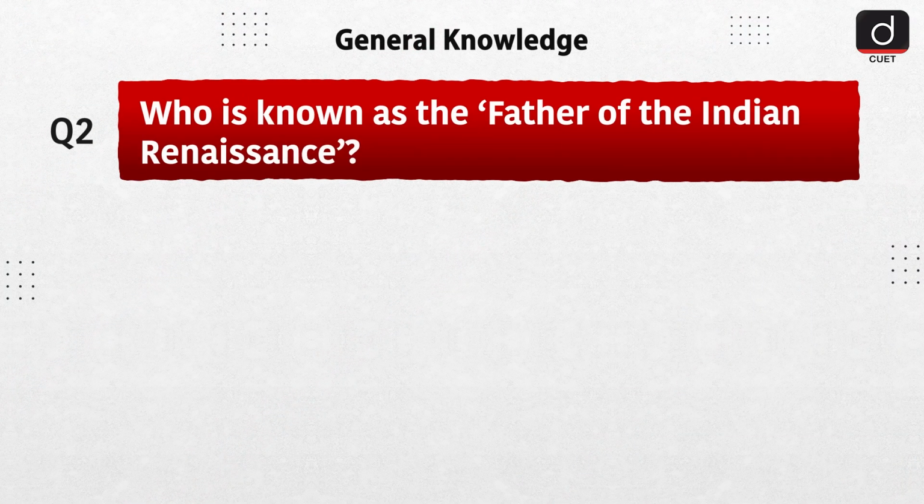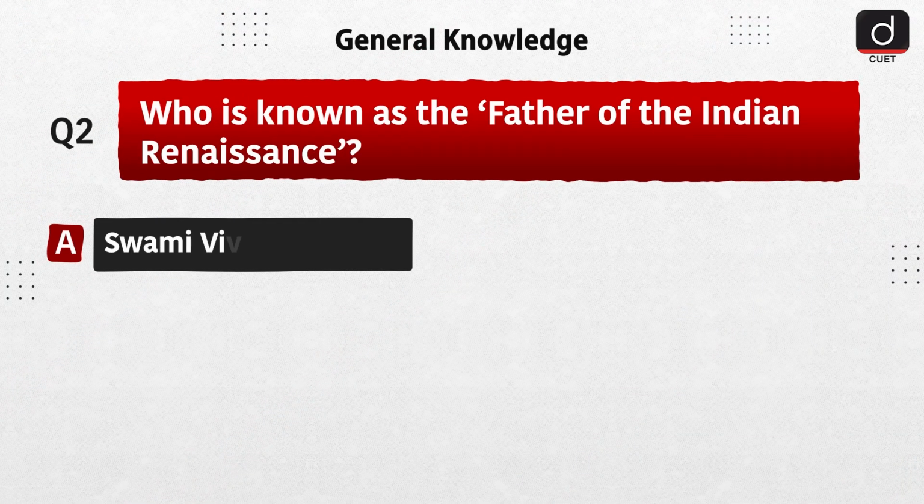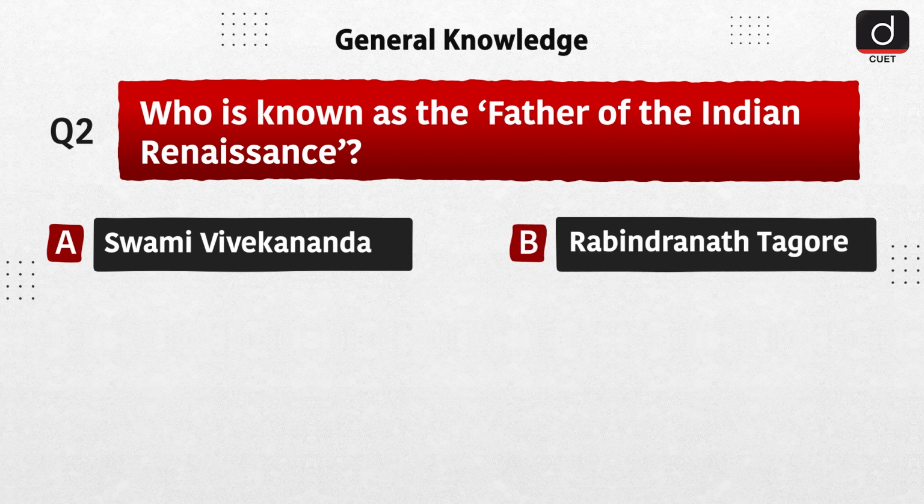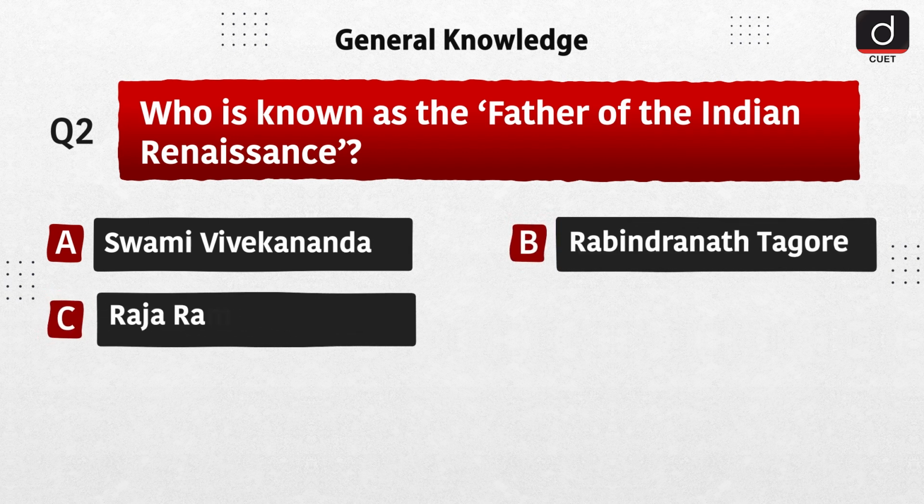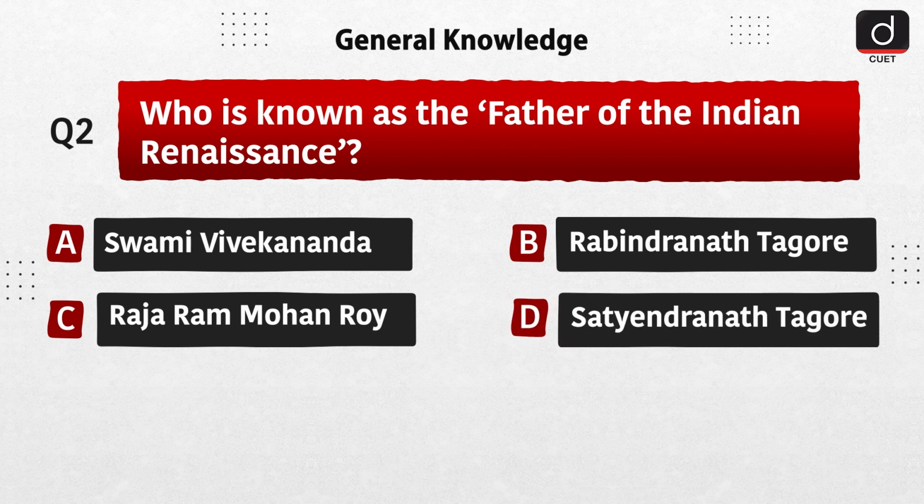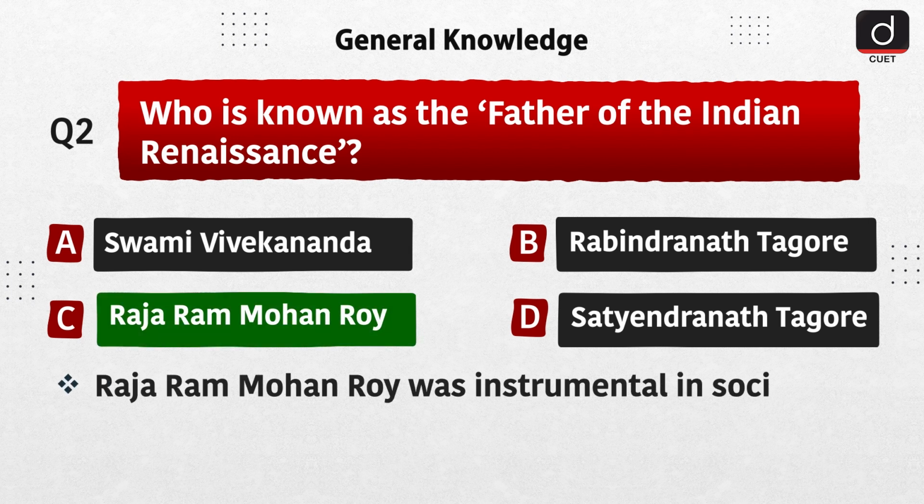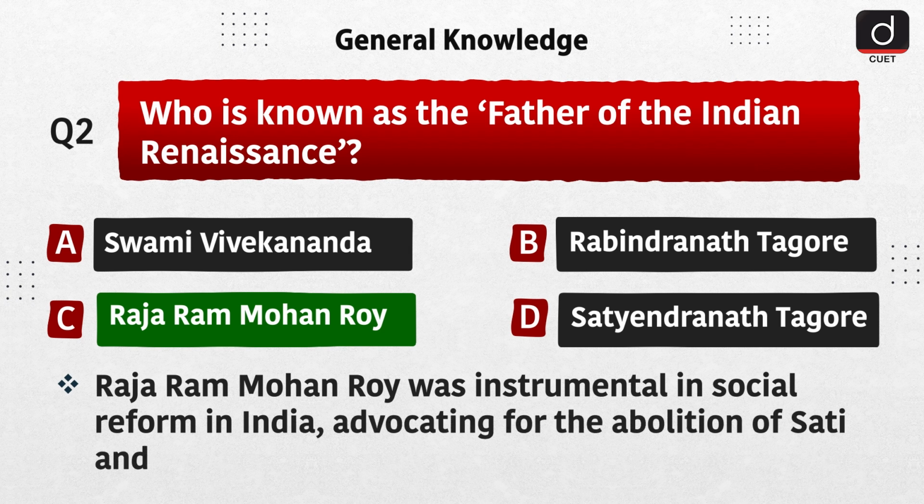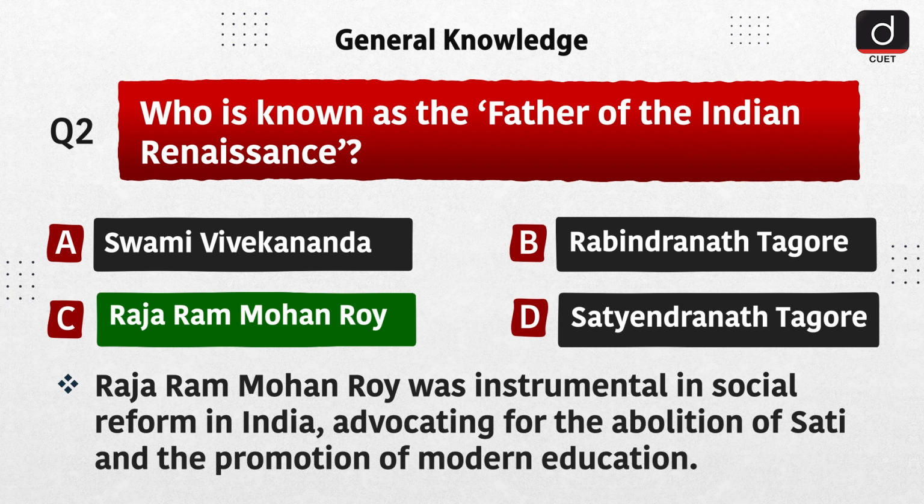Next question is, who is known as the father of the Indian Renaissance? Option A, Swami Vivekanand. Option B, Rabindranath Tagore. Option C, Raja Ram Mohan Roy. Option D, Satyendranath Tagore. The correct answer is option C, Raja Ram Mohan Roy. Raja Ram Mohan Roy was instrumental in social reform in India, advocating for the abolition of sati and the promotion of modern education.